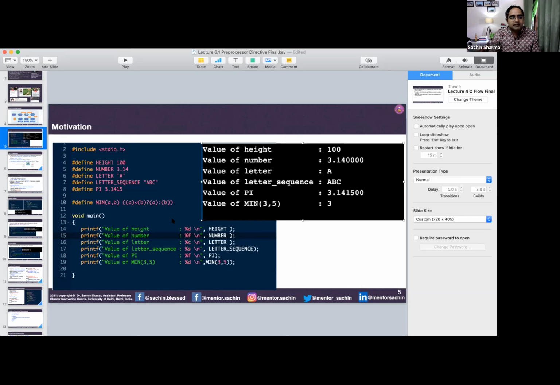I have given you some examples: you can define height as 100, number as 3.14, a letter, and a letter sequence ABC. If you have some information which is to be constant and used multiple times, you can use it through identifiers defined by these preprocessor directives. If we print them, we get these results. But these are not declared as variables. When you write this program, it goes to the pre-processing phase, so automatically height will be replaced by 100, number will be replaced by 3.14, and so on.